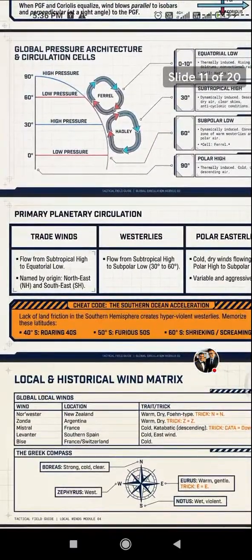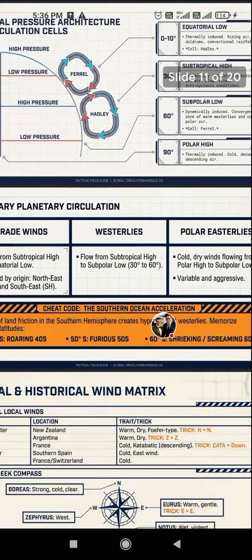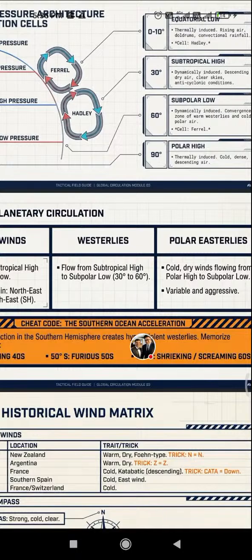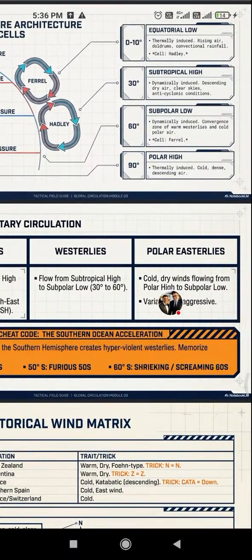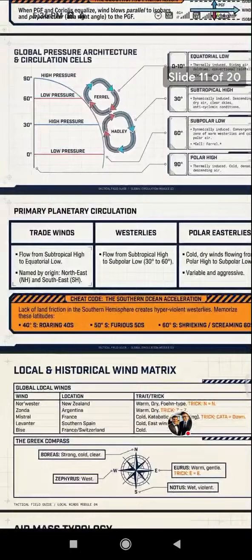Then the primarily planetary circulation. Trade winds flow from subtropic high to equatorial low, named for their origin: northeast and southeast. Westerlies flow from subtropic high to subpolar low, and polar easterlies are cold dry winds flowing from polar to subpolar low, variable and aggressive. The Southern Ocean oscillation, lack of land and friction in the southern hemisphere create hyper violent westerlies.